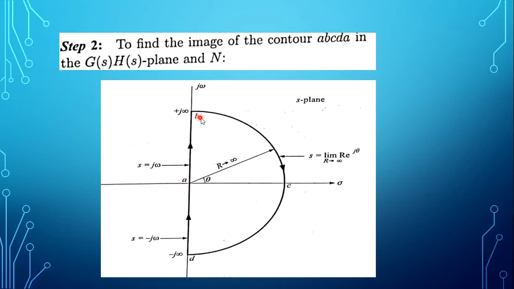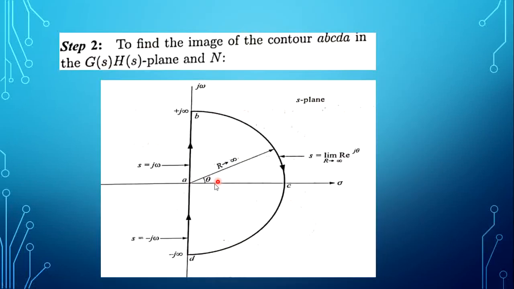Then section 2, BCD, we will do by considering s value as r tends to infinity, R into e to the power j theta, and the angle value plus 90, 0, minus 90. Then the third section is not required to be done, because the third section will be the mirror image of the first section.